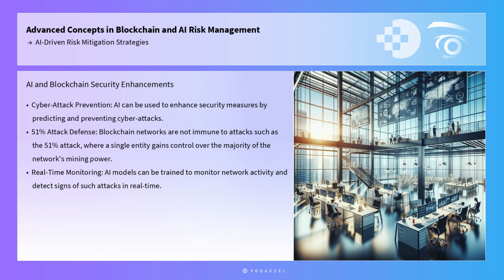For instance, in the context of blockchain technology, AI can be used to enhance security measures by predicting and preventing cyber attacks. Blockchain networks, while inherently secure, are not immune to attacks, such as the 51% attack, where a single entity gains control over the majority of the network's mining power. AI models can be trained to monitor network activity and detect signs of such attacks in real time, allowing for immediate countermeasures to be implemented.